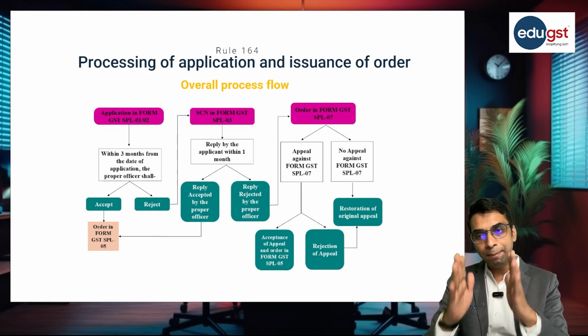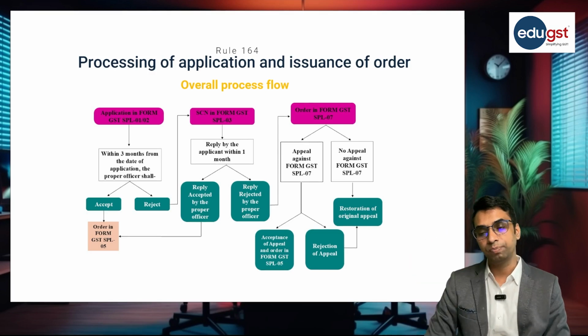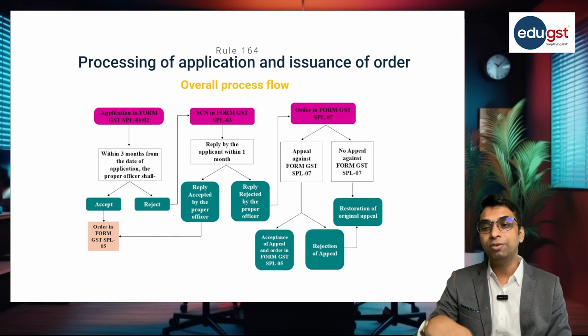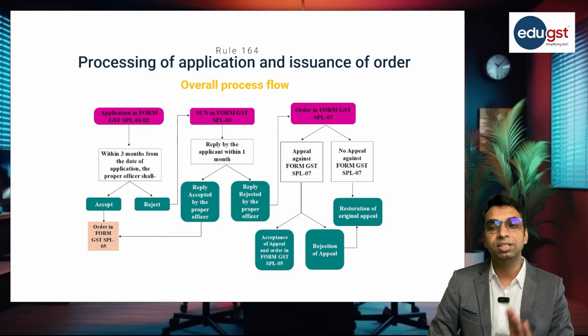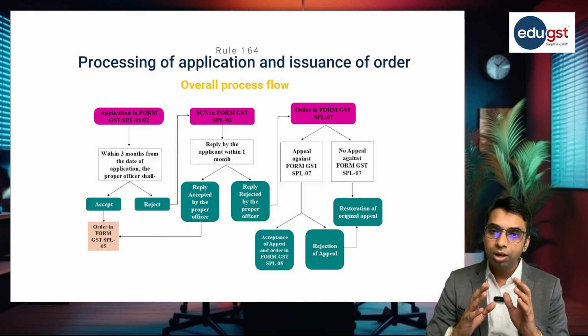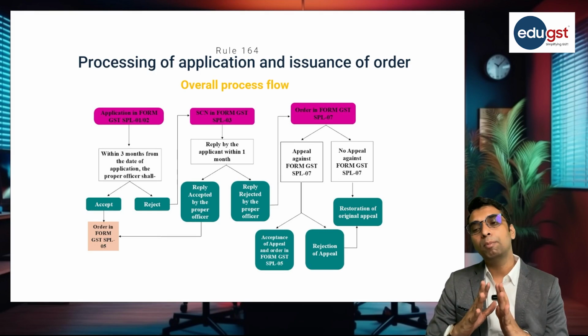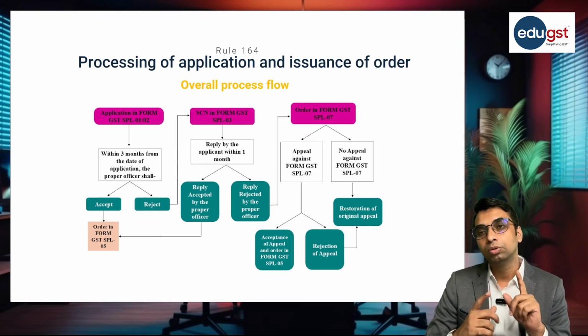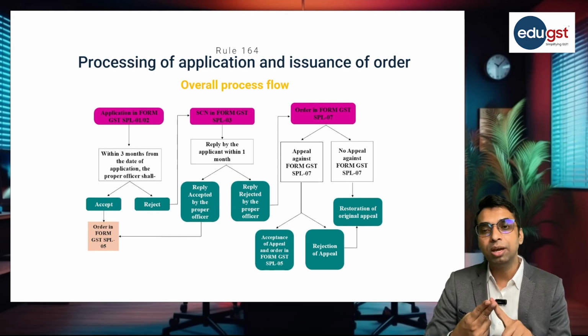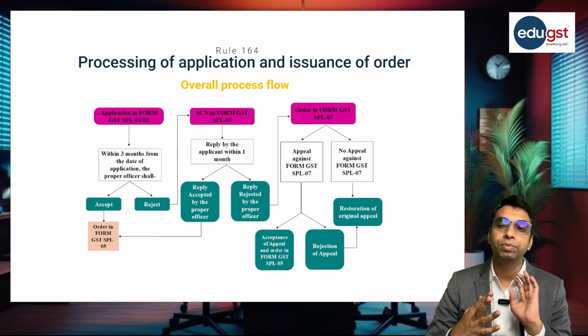Now, after making the application, within a period of 3 months from the date of application, the officer shall examine that particular application. He will either accept the application or he will reject the application. Now, if the application is accepted by the proper officer, the final order will be issued in form SPL 05. So see, SPL 01 is an application, SPL 02 is also an application. The order will be issued in SPL 05.